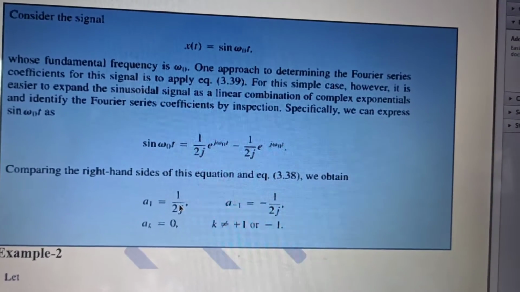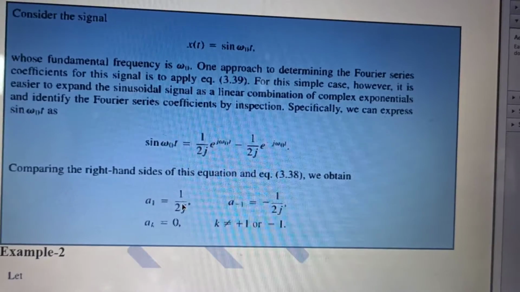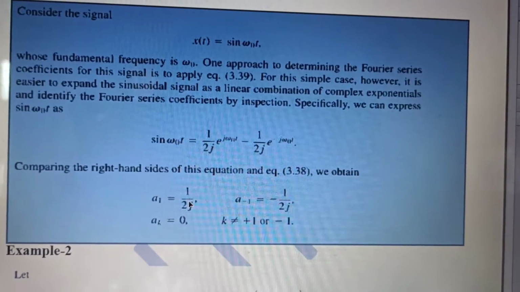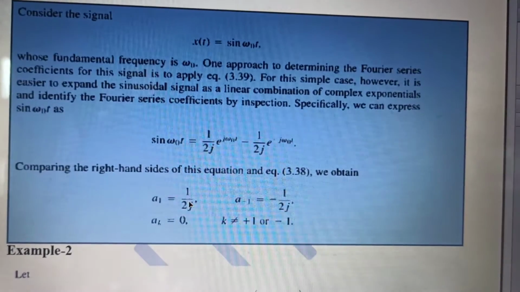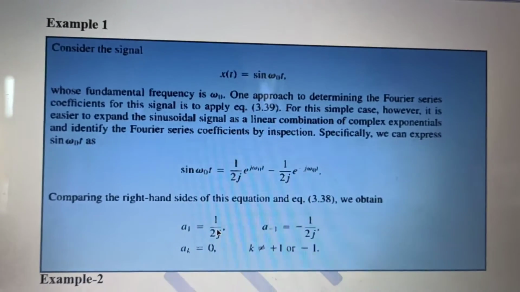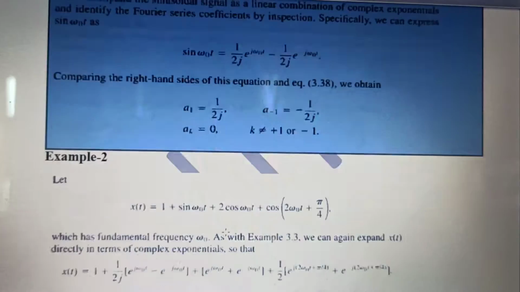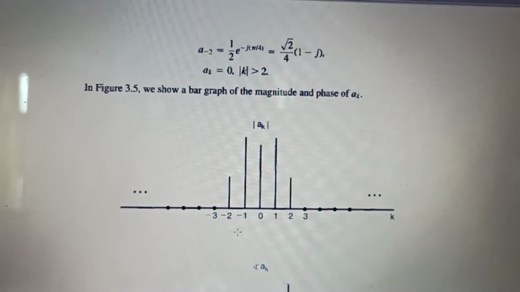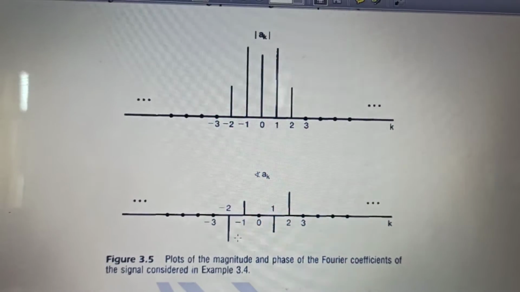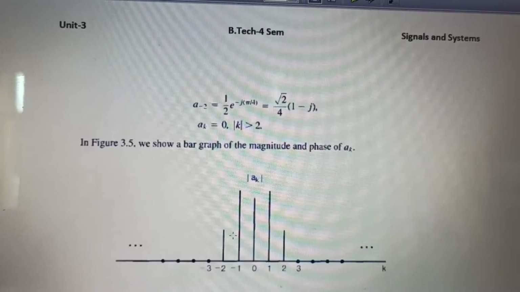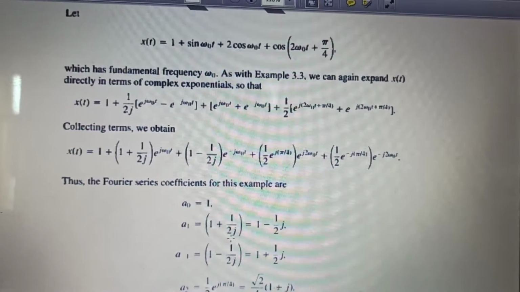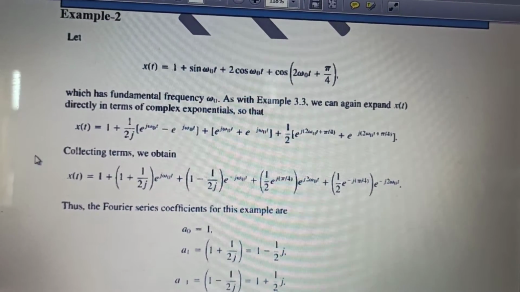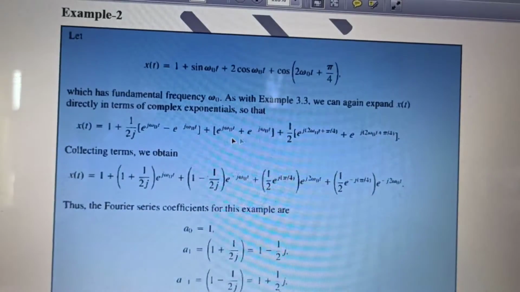So now the amplitude for both a1 and a of minus 1 will become half and the angles will change. The phase response will be different. The phase spectra will be different. It is shown for the next. Yeah, this is what it will look like. I will try to show you this once again by dealing with one more example. Have a look at this.